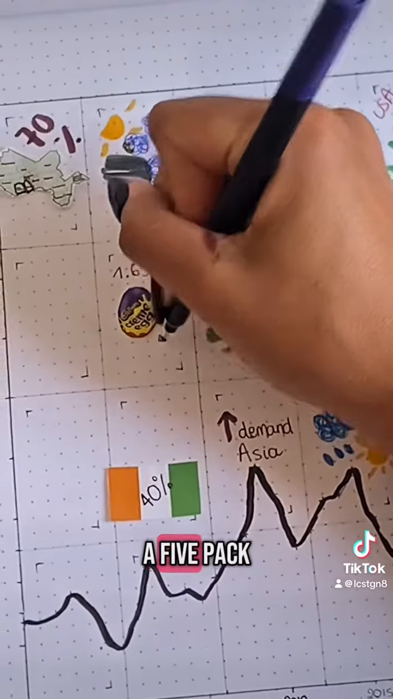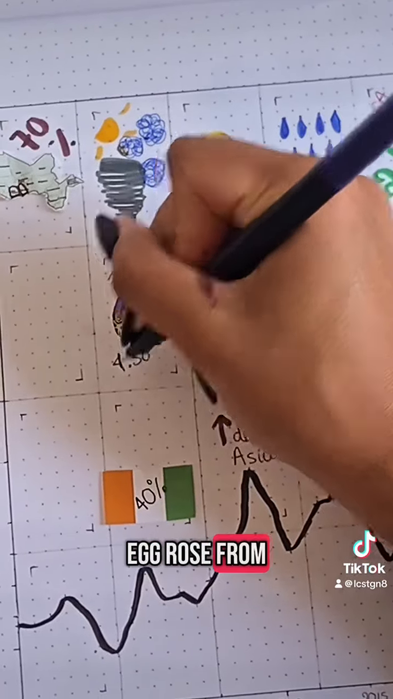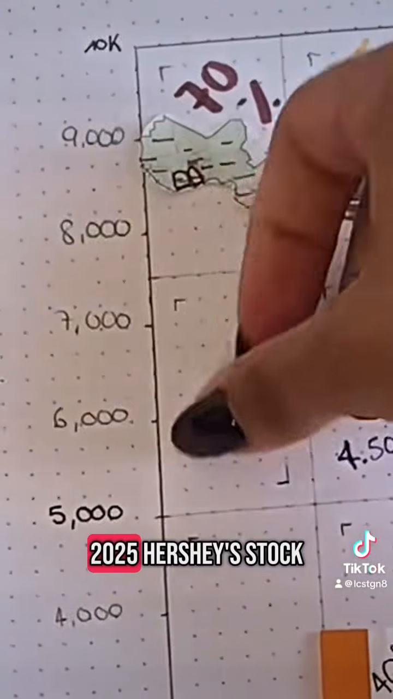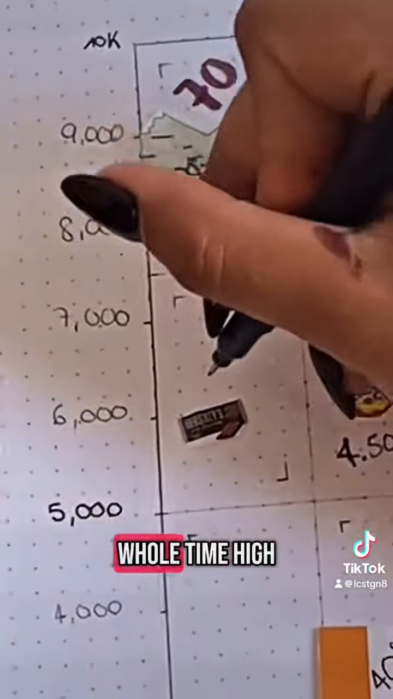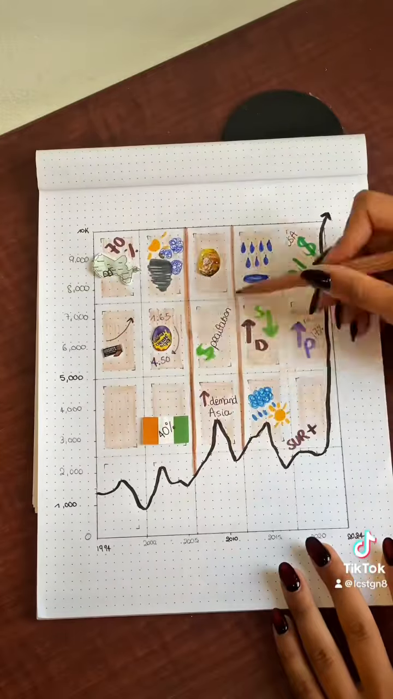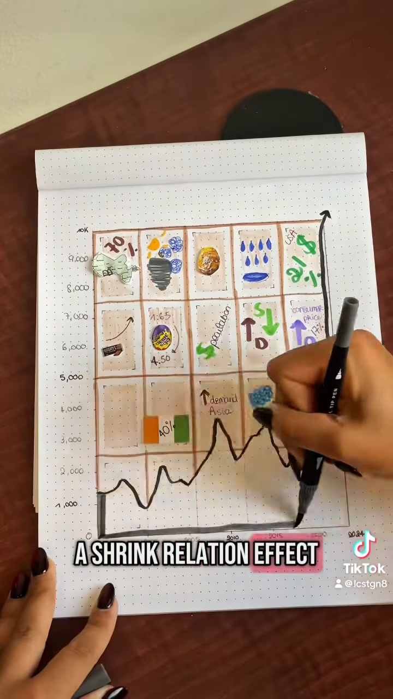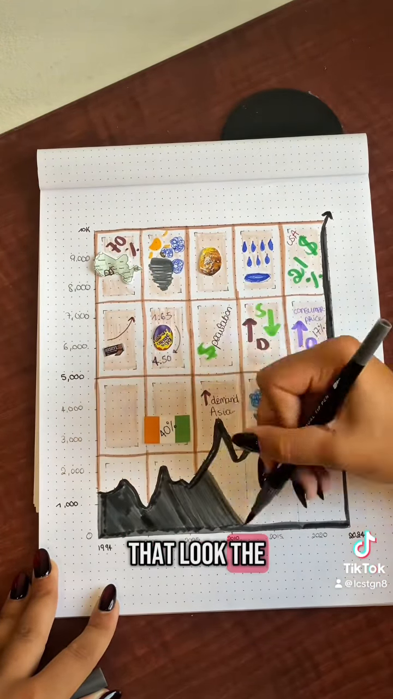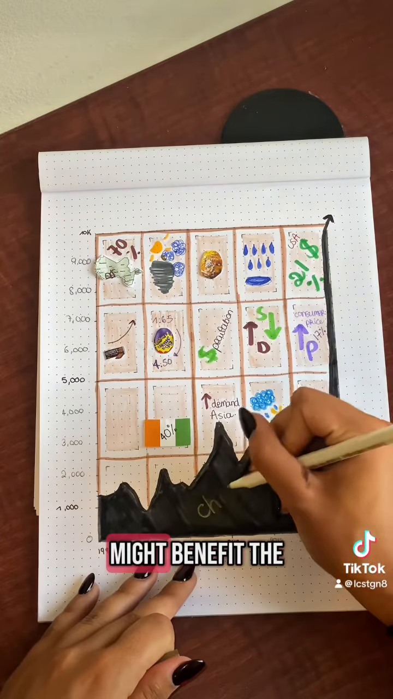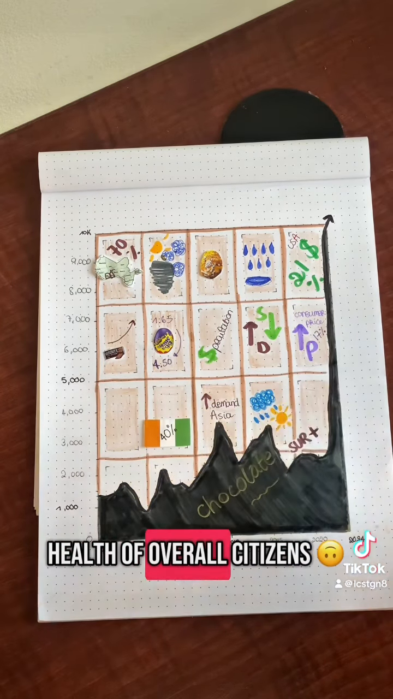In the UK, a 5-pack of Cadbury's cream egg rose from £1.65 in 2020 to £4.5 in 2025. Hershey's stock price hit an all-time high, benefiting shareholders but not the farmers. Finally, there is a shrinkflation effect, where chocolate bars that look the same on the outside weigh a little less each year, which in fact might benefit the health of overall citizens.